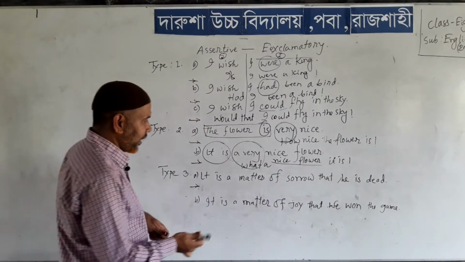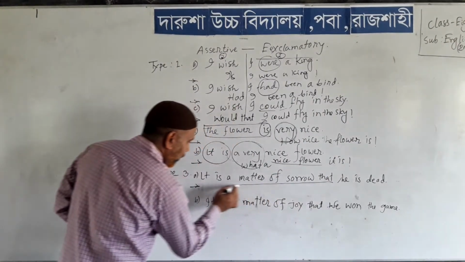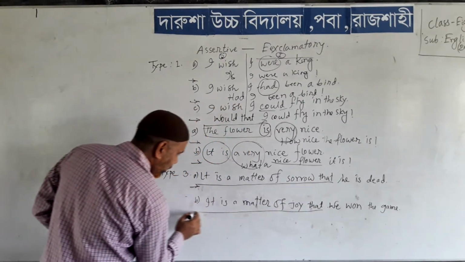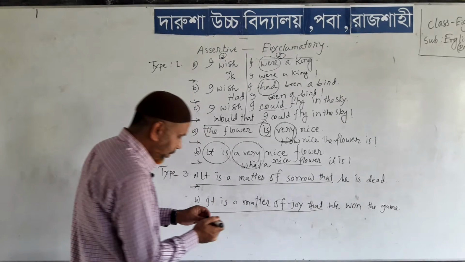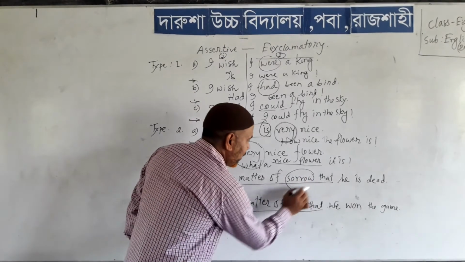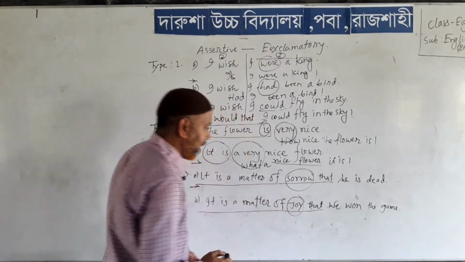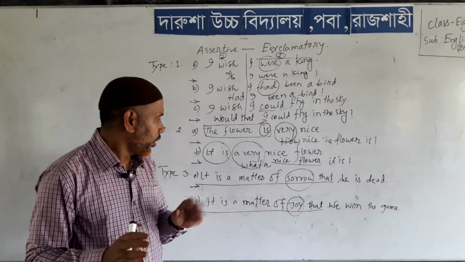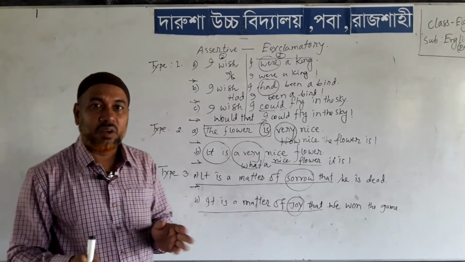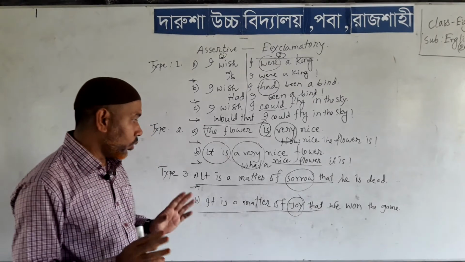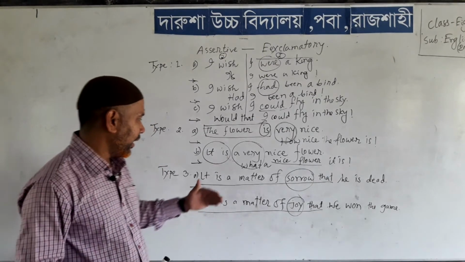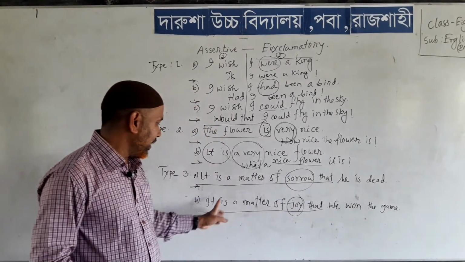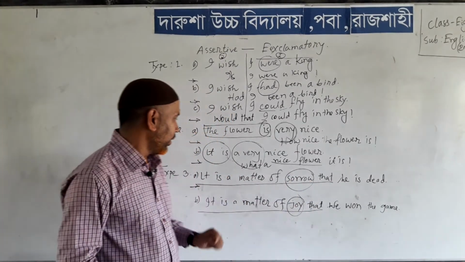Okay. Again, you see, it is a matter of sorrow and it is a matter of joy. These are similar, but here is the difference: sorrow and joy. In that case, we will use alas or hurrah, two types of interjection, instead of it is a matter of sorrow that, and it is a matter of joy that.